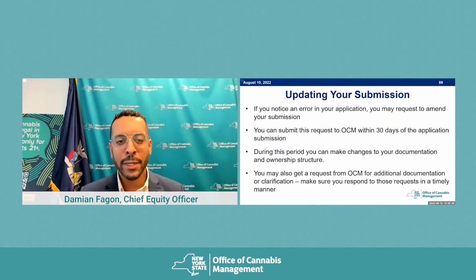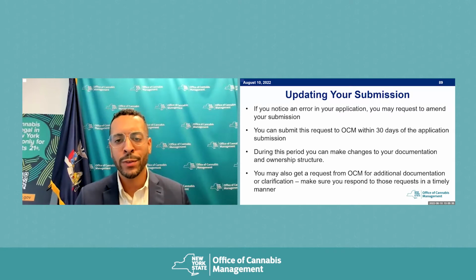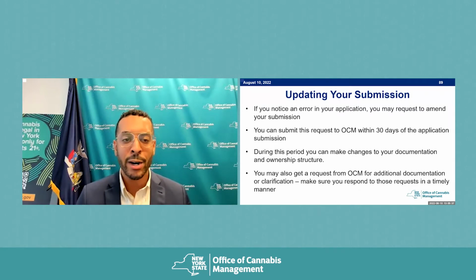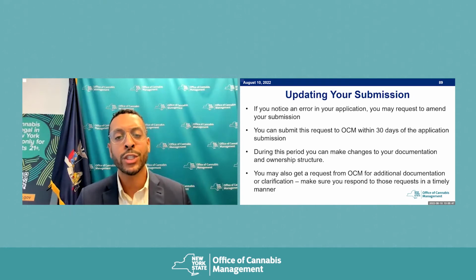We understand this application may feel a bit overwhelming. That's why there's a process which will allow you to amend a submission if you feel that you've included something or excluded something in error. You will have a chance to make an amendment if you request one within 30 days of application submission. While this option is available, we do recommend that you do your best to make sure your application is accurate when you submit.